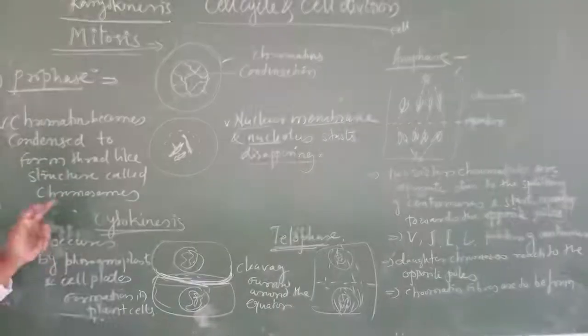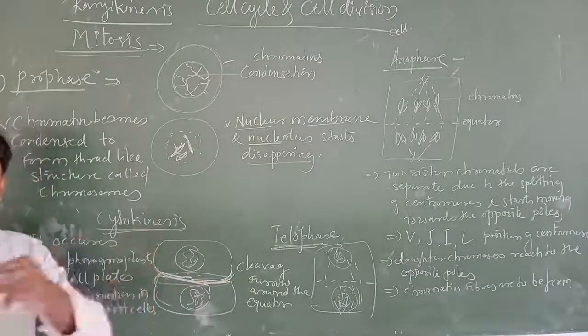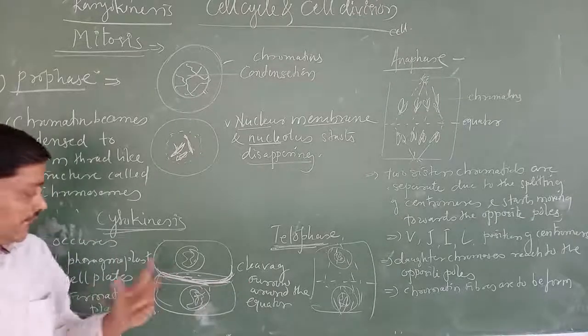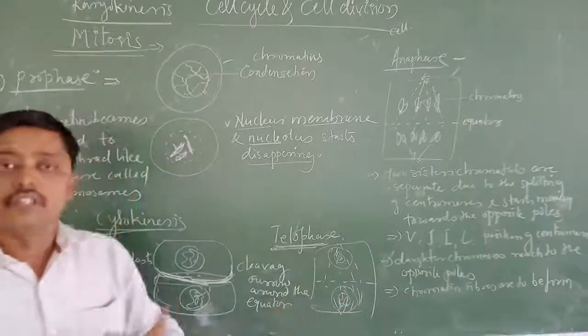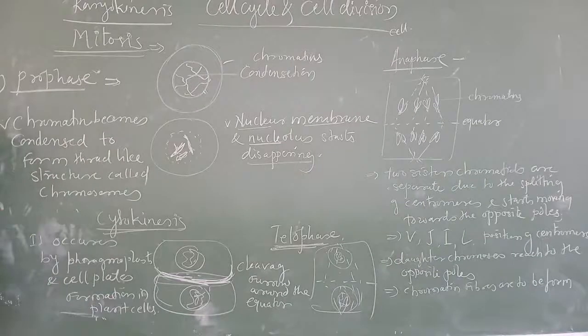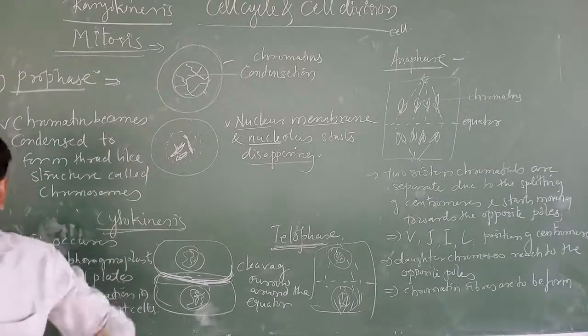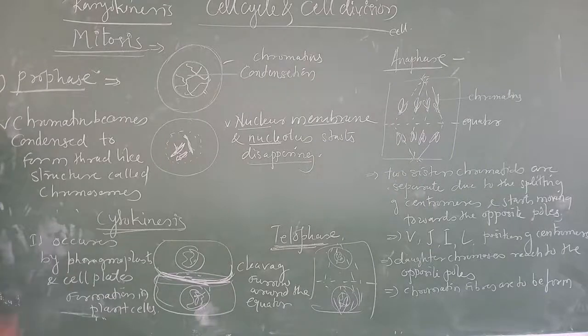At the end, in cytokinesis, the cleavage furrow around the equator starts deepening, and a wall forms between the two daughter cells, which divide into two cells having an equal number of chromosomes. That's why we call mitosis equational cell division. So this is about mitosis.